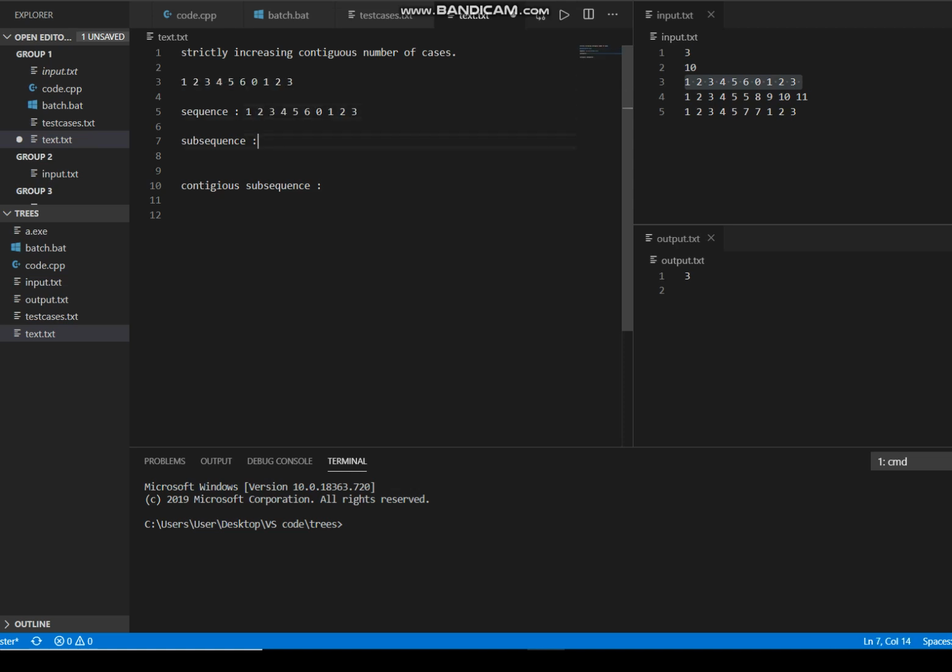Now what exactly does subsequence mean? A subsequence is nothing but a subset, but there should be an order. It's an ordered subset. The order of the sequence should not be changed. I will give an example: 1 2 3 4 is a subsequence of the given sequence.